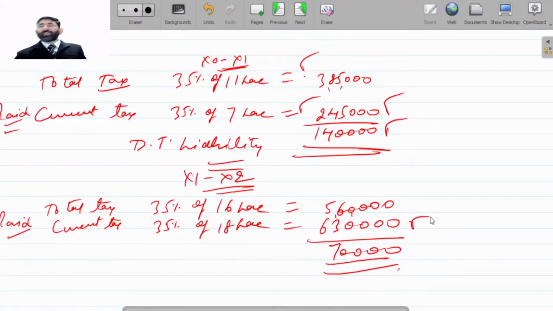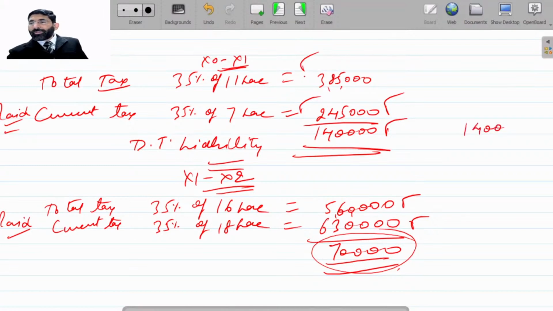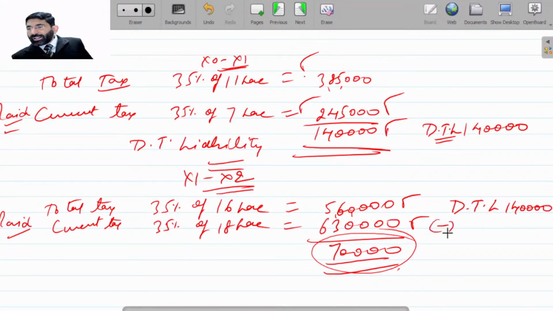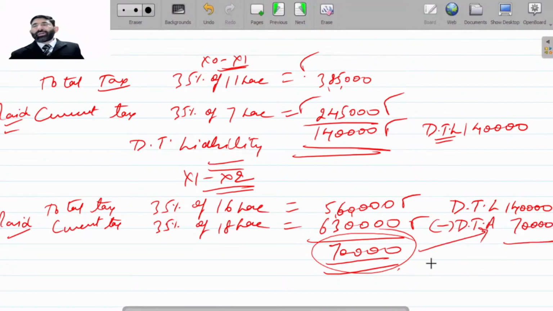So we have paid 6,30,000 in this year, but actually it becomes 5,60,000, which is the actual expense. So this 70,000 which has been paid in excess will also be adjusted out of this. So 1,40,000 is the liability appearing in your balance sheet, deferred tax liability, which will be carried forward to the next year. Out of that, we will deduct deferred tax asset, you may say 70,000, because this is to be adjusted out of it, though not named as a deferred tax asset. I'm just giving you the understanding. So 70,000 will be carried forward as a deferred tax liability for next year again.